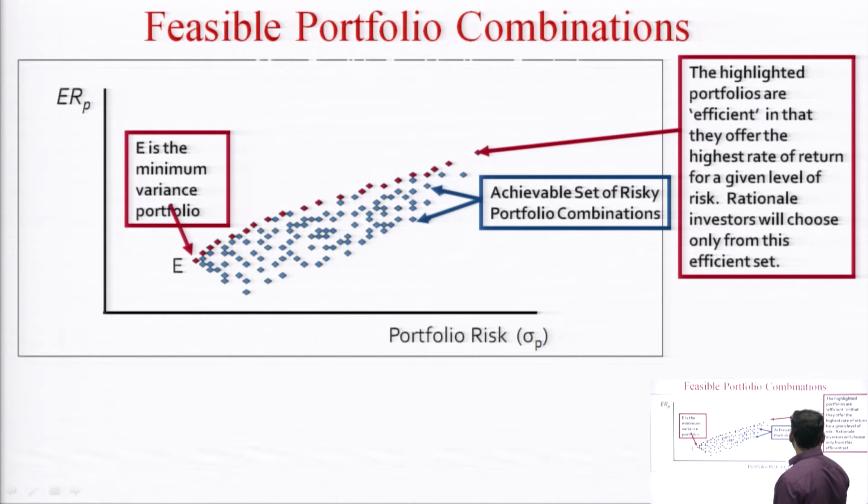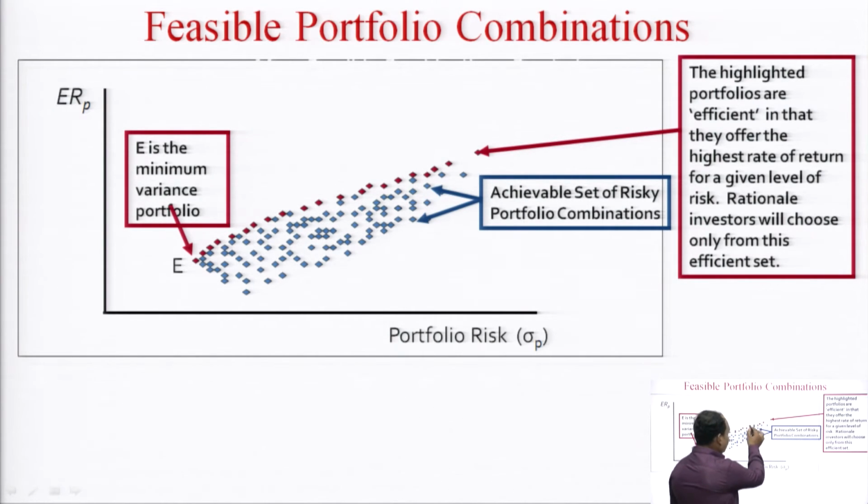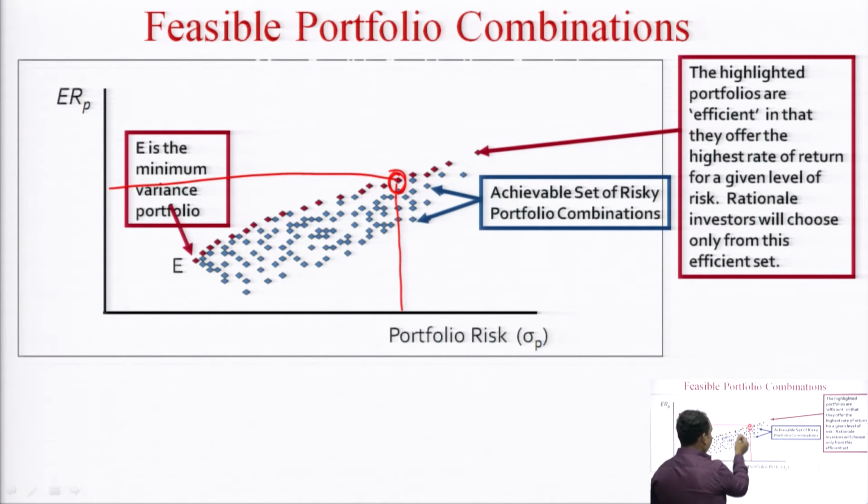Highlighted portfolios are efficient in that they offer the highest rate of return for a given level of risk. A rational investor always prefers the higher rate of return at an optimum level of risk. So this is the higher efficient portfolio. Take the example of this: under this the return is high, but the risk level is the same. Where the risk level is the same, this should not be accepted. Only this portfolio should be accepted, because at the same amount of risk the return is highest.